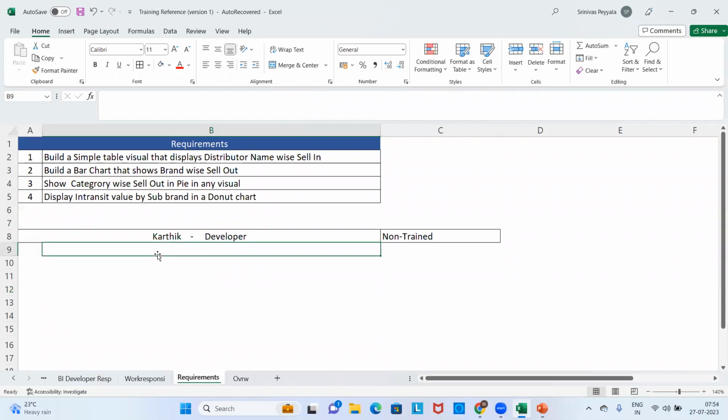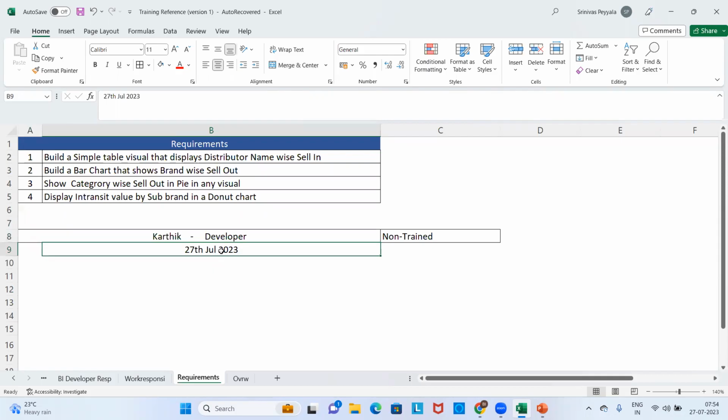Today is 27th July 2023. Karthik started day one in a company, after getting all the access to the different environments, his laptop access, company access and all.